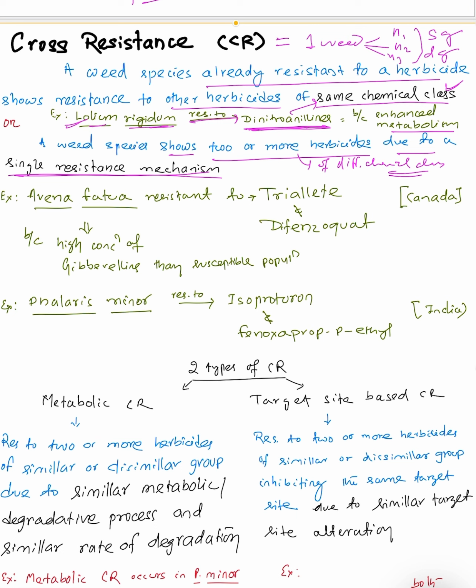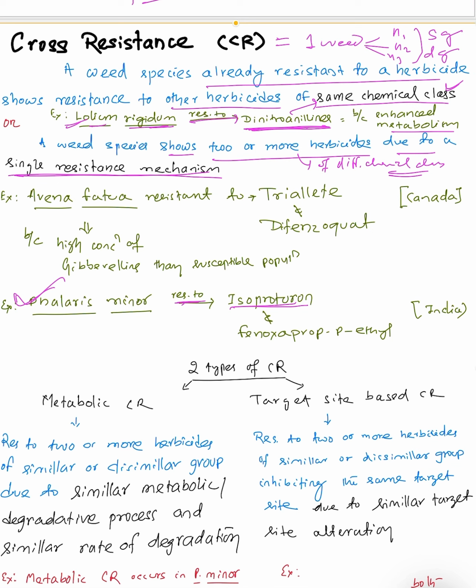For example, we can see Phalaris minor is resistant to isoproturon, and it also developed resistance against fenoxaprop-p-ethyl.